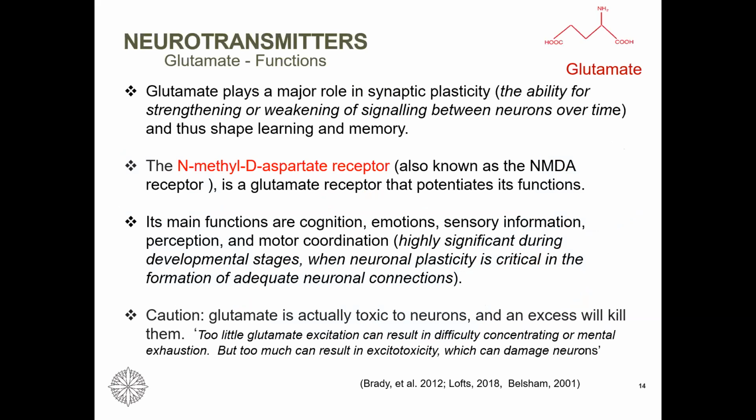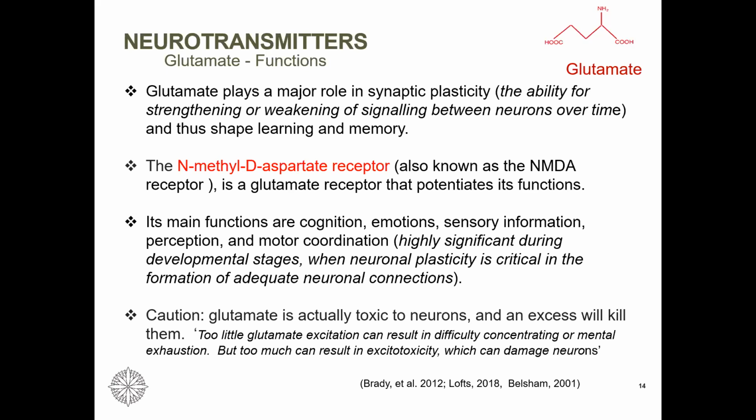Glutamate plays a major role in synaptic plasticity. So it has the ability of strengthening or weakening of signals between neurons over time. The main receptor for glutamate is N-methyl D-aspartate receptor. It is commonly known as NMDA receptor.